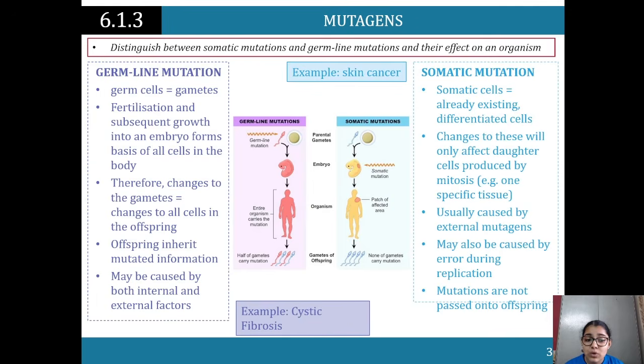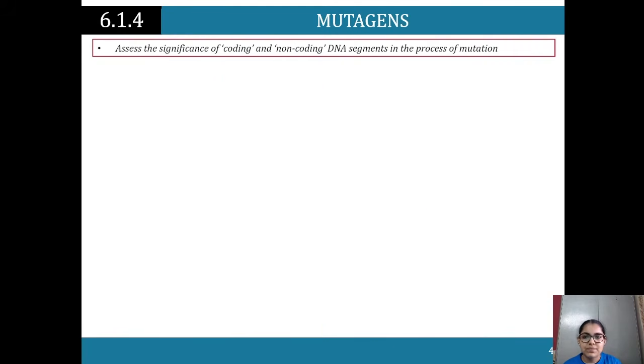It may also be caused by errors during replication, and these mutations are not passed on to the offspring. So that's important. So that's the difference between germline mutations and somatic mutations.